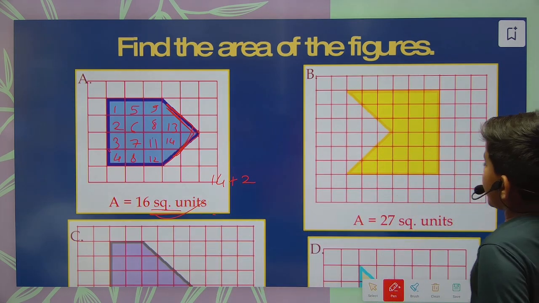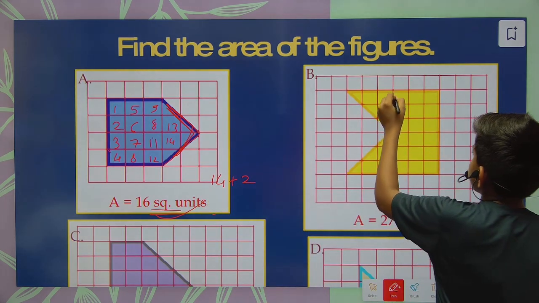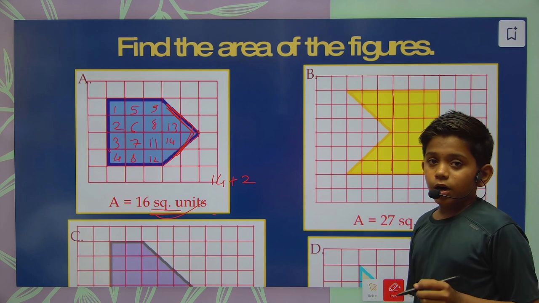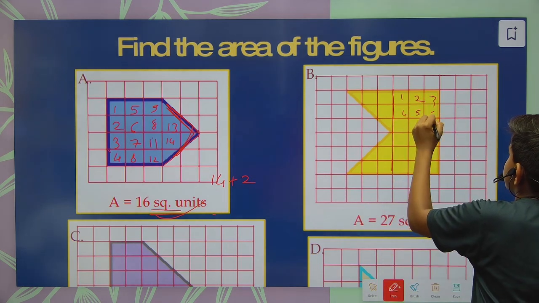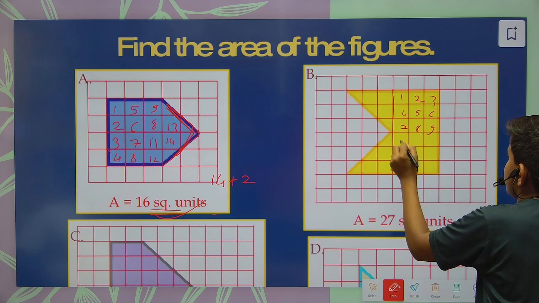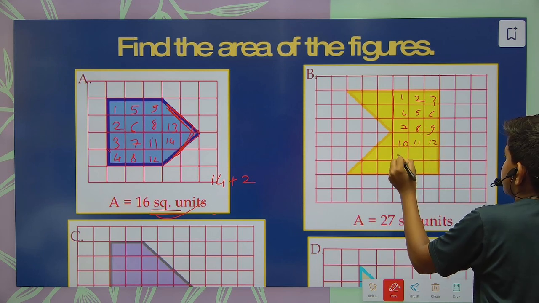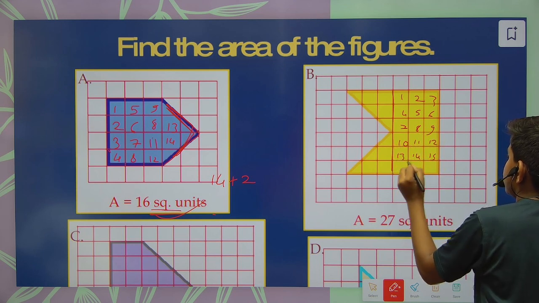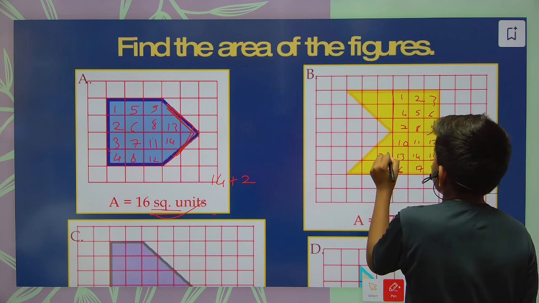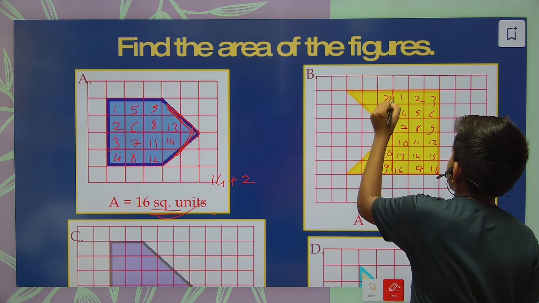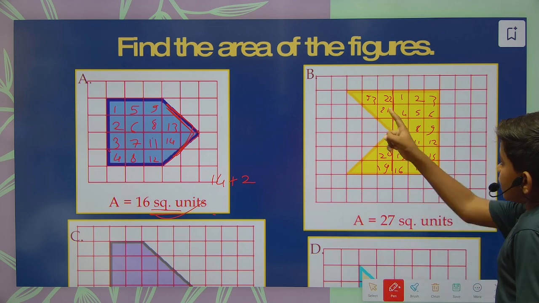Next we have one more. First of all we will find the whole square units. How many are there? 1, 2, 3, up to 23. So it is 23.